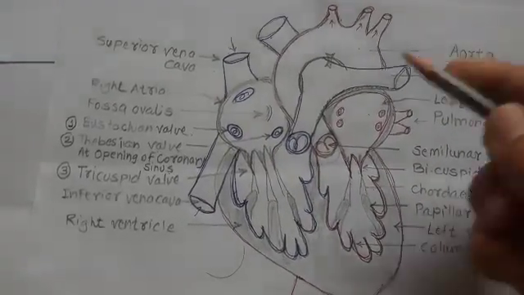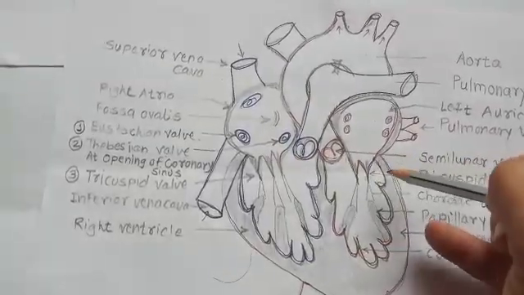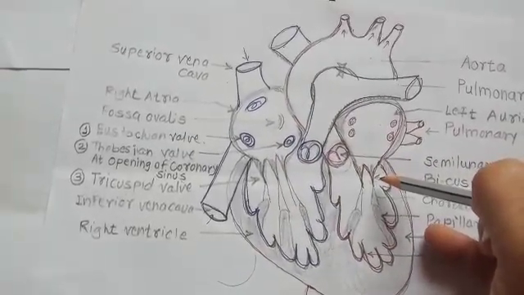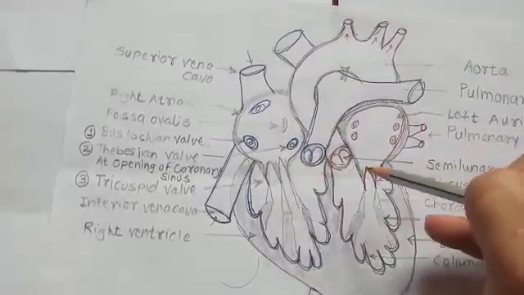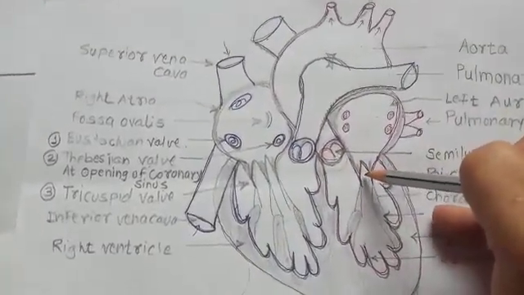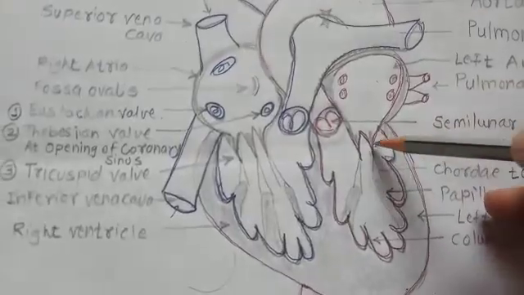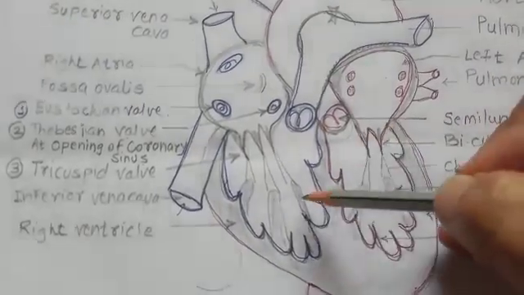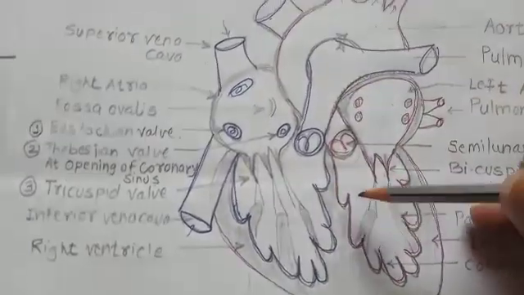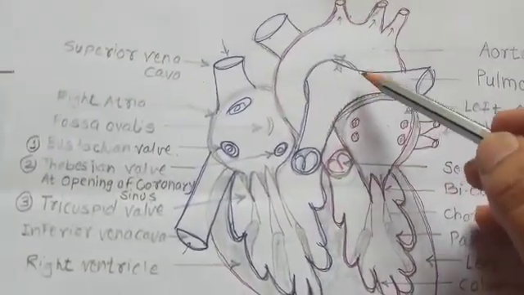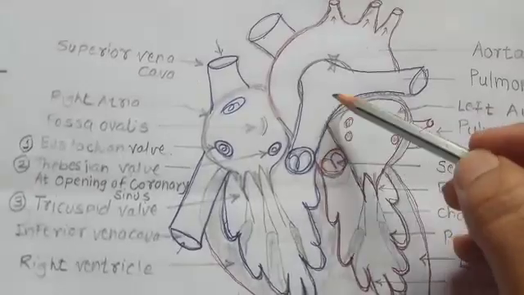Closing of the tricuspid and bicuspid valves forms a sound which is called lub. This sound is generated due to what? Due to closing of the tricuspid and bicuspid valves. Next, once the ventricles contract, they pump the blood towards the systemic aorta and pulmonary artery.